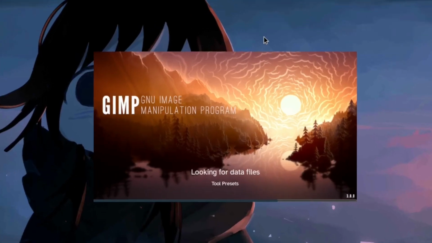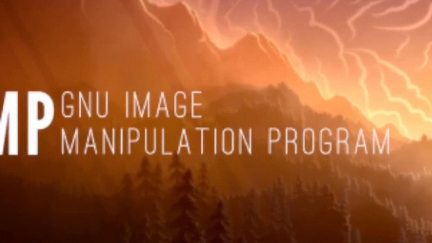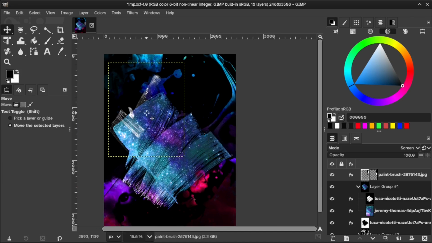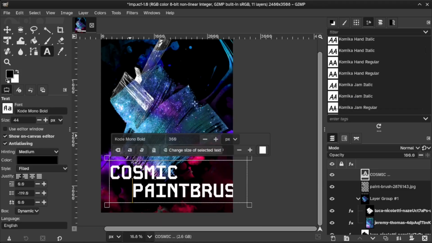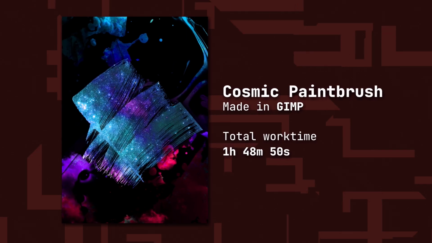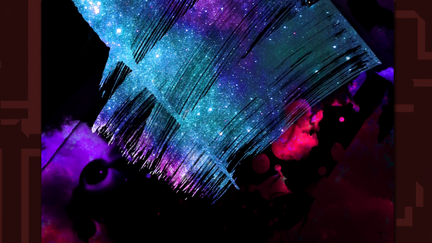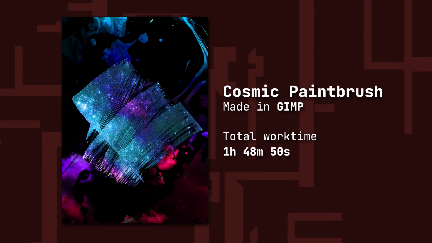I mean again, it's called GNU Image Manipulation Program. This is kinda what it was made for. Oh yeah, I tried adding a paintbrush and a main text, but it looks corny so I didn't. Ironically, this is probably the best thing to come out of the experiment. I mean, look at it. It has pink, it has blue, it's a detailed galaxy painting, it's shiny. I love how this turned out, holy heck. But I have one more test to do.